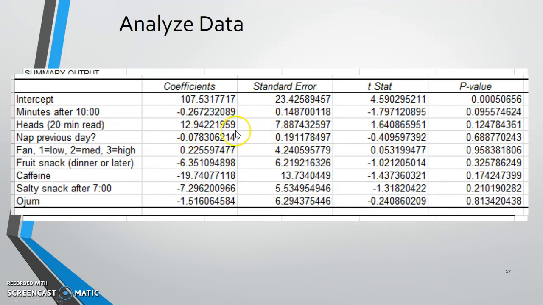And here, how do I interpret all this? I think I'm going to go ahead and do this in a separate video so I can just focus a little more individually here.